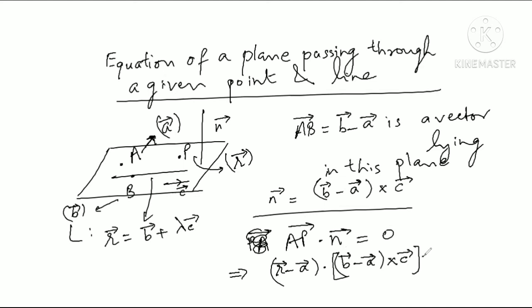So N vector is B vector minus A vector cross C vector, and this dot product will be 0. R minus A dot B minus A cross C is equal to 0. So this is how we will find the equation of the plane when we are given a point A whose position vector is small a, and a line lying in this plane, whose equation is R vector is equal to B vector plus lambda C vector. Okay, so let's continue further.